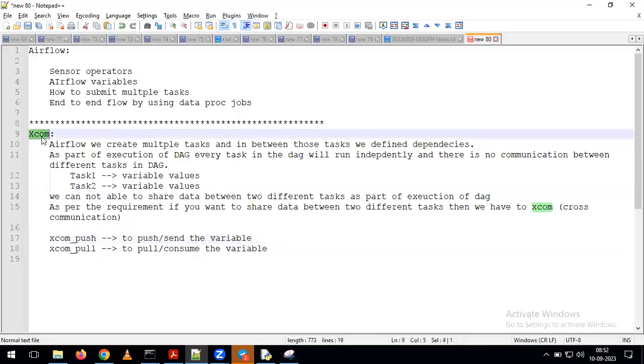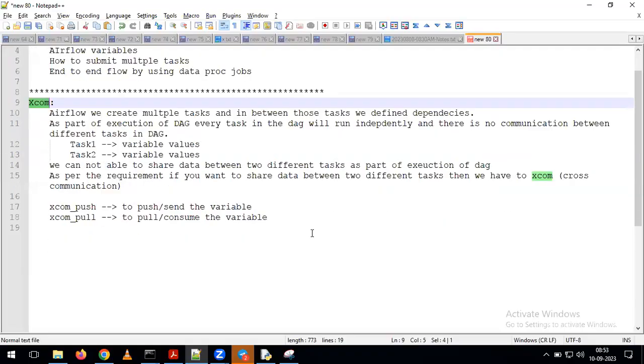So in Airflow, we have the concept called XCom. If there is no requirement to share the data between two different tasks, then there is no need to go for XCom. But depending on the requirement, you are creating multiple tasks, and in between the tasks you want to share the data. In such situations, we can go for XCom. Within XCom, we are going to see two different methods, xcom_push and xcom_pull. By using push, we can push the data to the other task. By using pull, we can consume the data or the variables from the other task.